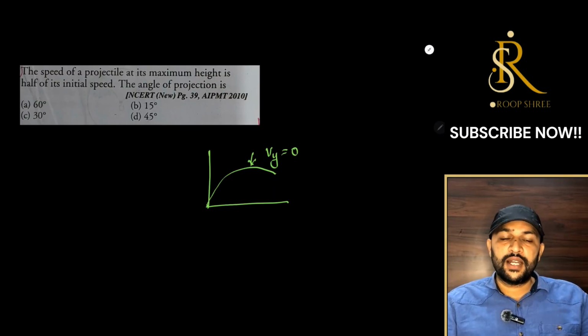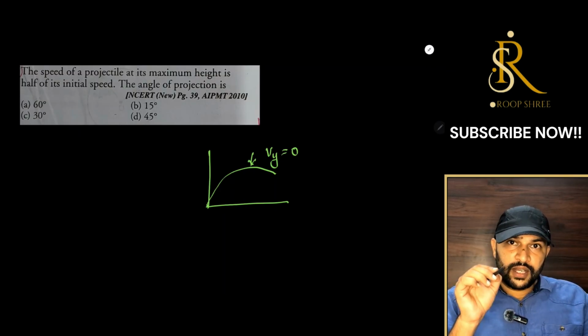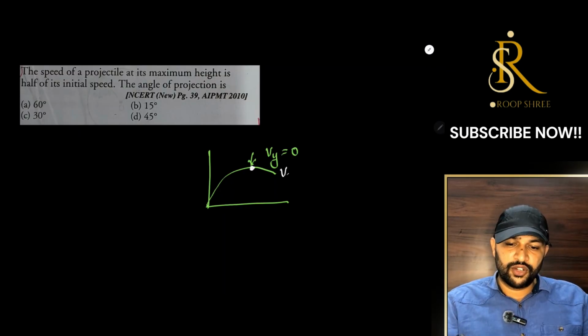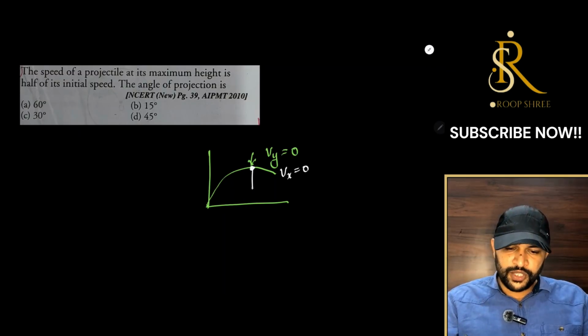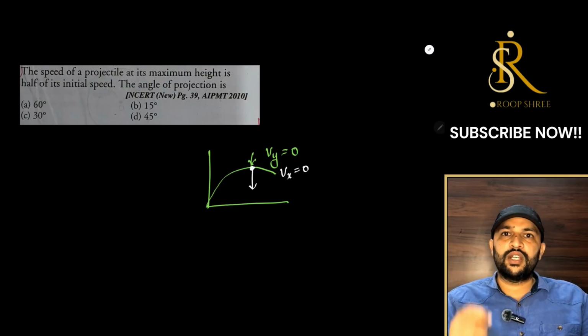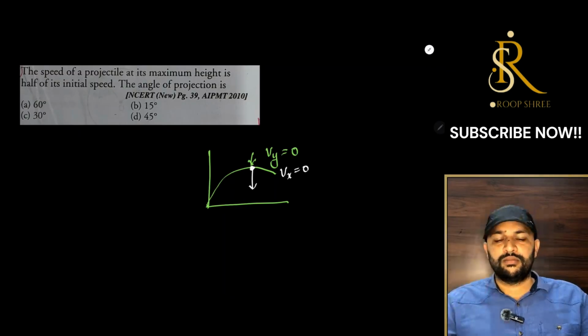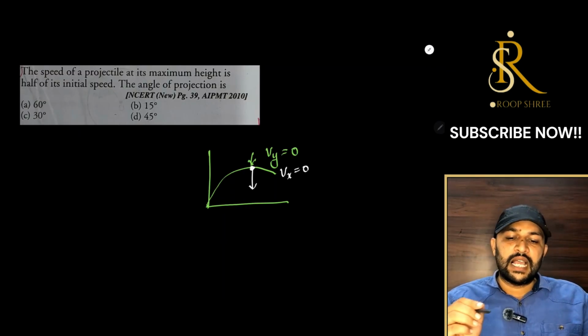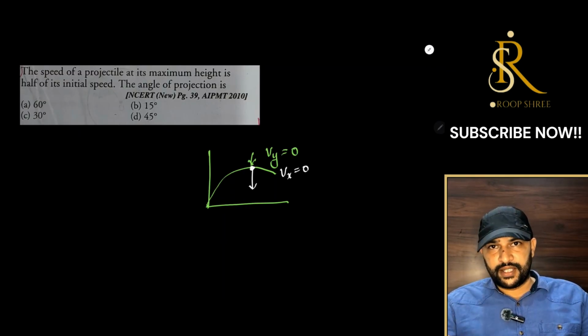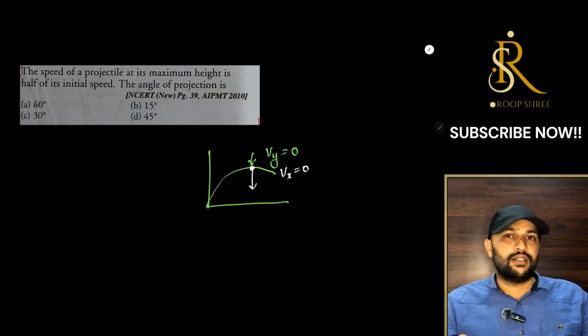Sir, how can you say that? If velocity along x axis also becomes 0 after reaching here, let us assume, then this object will not move any further, it will straight away fall down. And since it is moving ahead and falling somewhere in the range here, it simply means our horizontal velocity is there, vertical velocity 0.